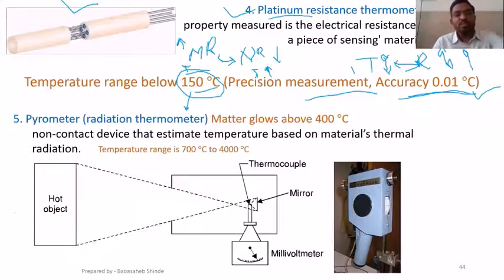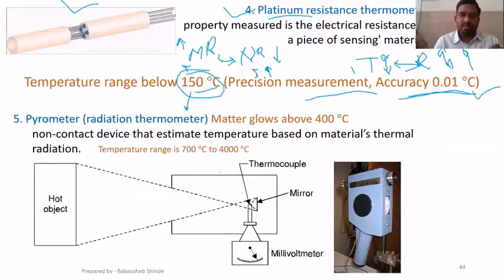Additionally, we use a radiation pyrometer when you cannot go close to the object whose temperature is to be measured. The thermocouple or previous devices require direct contact between the temperature measuring device and the object whose temperature is to be measured. And when you want to have that direct contact, you need to go close to that object, right? But in some cases, that won't be possible.